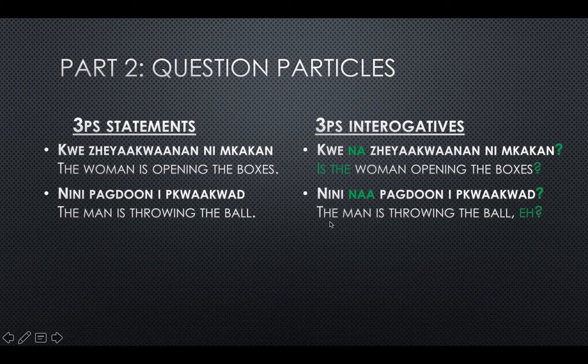So that's the man is throwing the ball, eh? So nene, man, na, a. Pugdon, throwing, singular, pquaquid, ball. And so you can see how the na and the na affect the English. They're highlighted in green here in both the English and the Ojibwe.